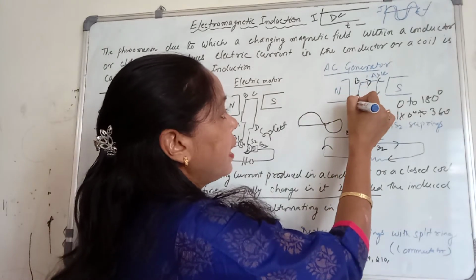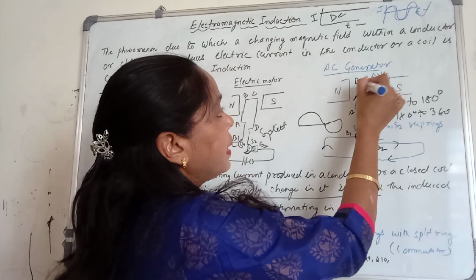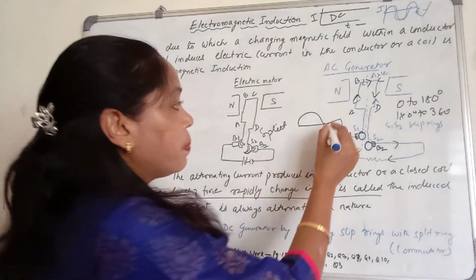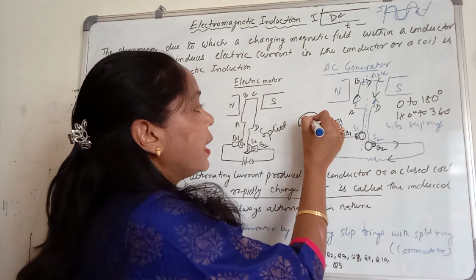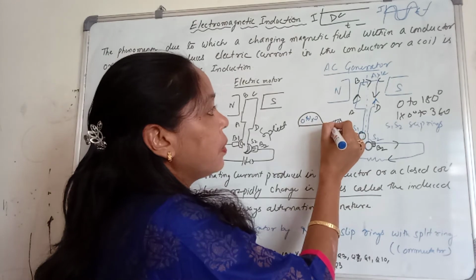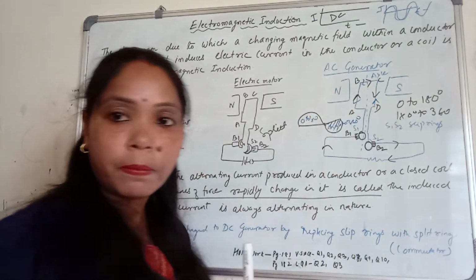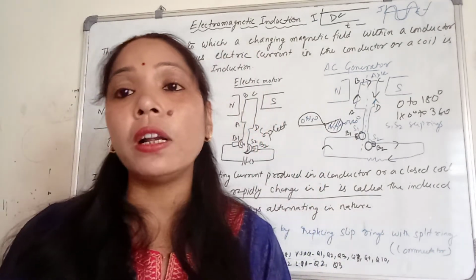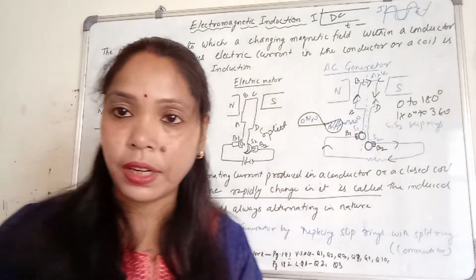Now it will be CD to CB, DC, CB, BA. This portion is 0 to 180 degree and this portion will be your 180 degree to 360 degree. So in this way we are generating the alternating current in the AC generator.